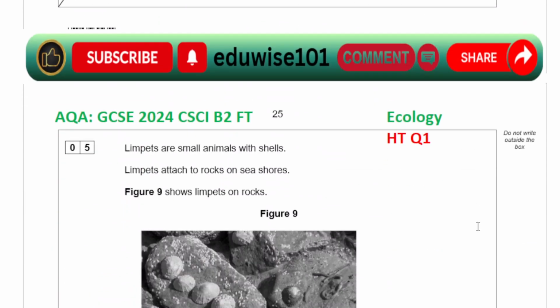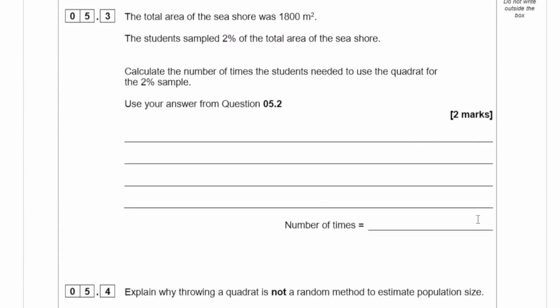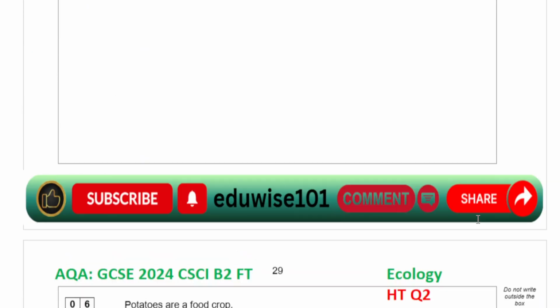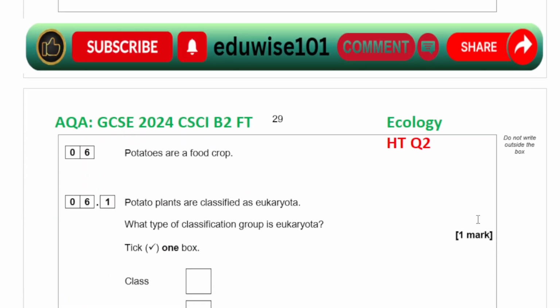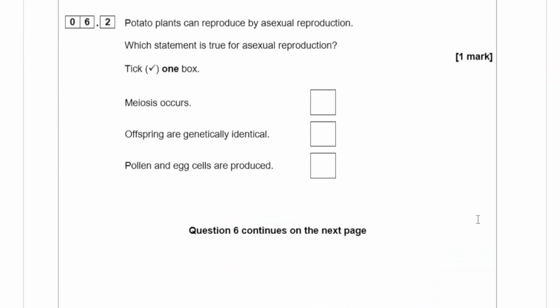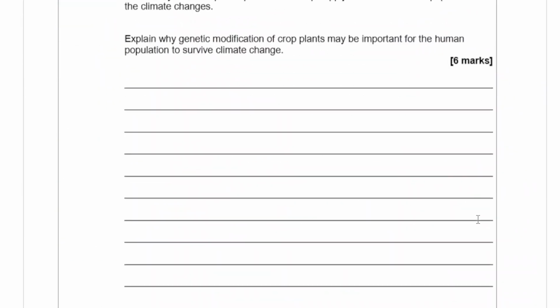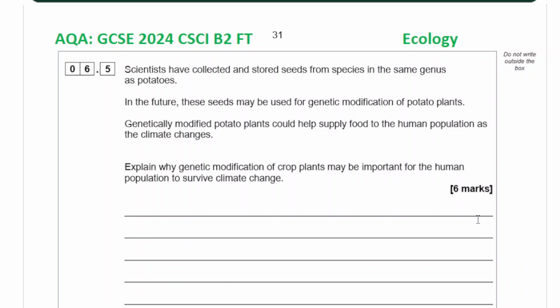Now, question number 5, as I said at the start, is going to be question number 1 in the higher tier paper, which is on the topic of ecology. So I will attach them as separate videos to the end of this playlist. And it's to do with quadrats, estimating population sizes, and then question number 6 is on the topic of ecology about growing crops. And this should have the 6-mark question. There you go. About genetic modification of crops.